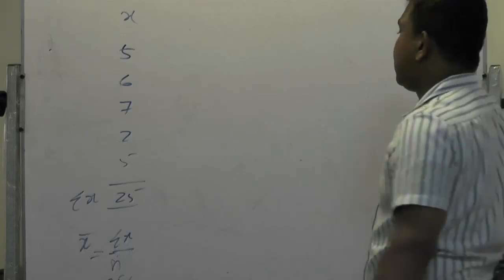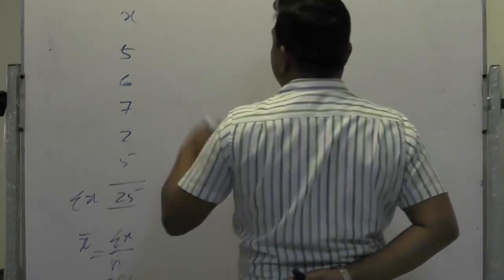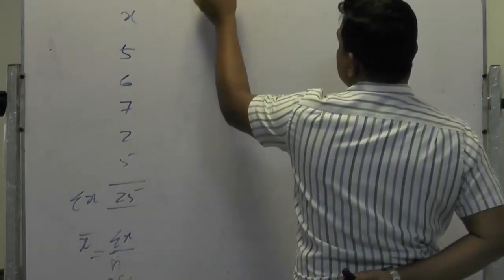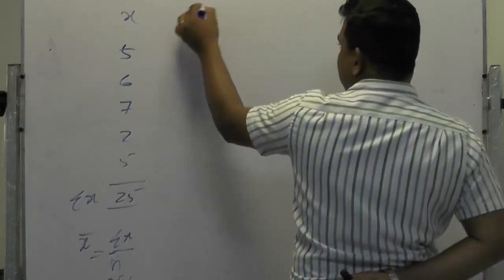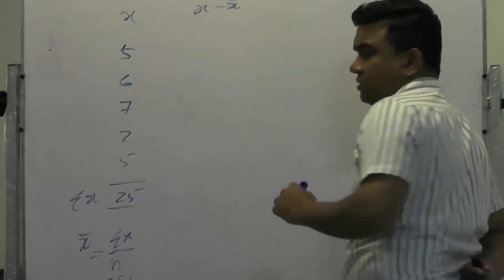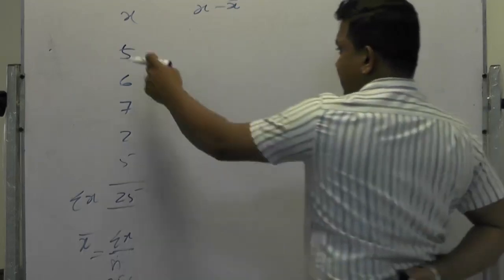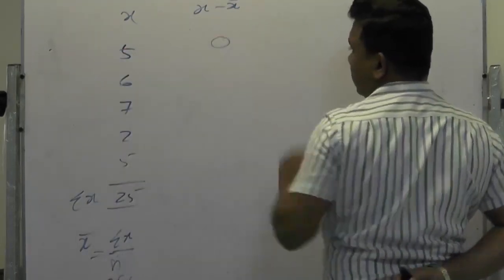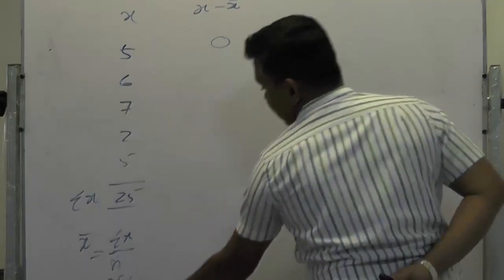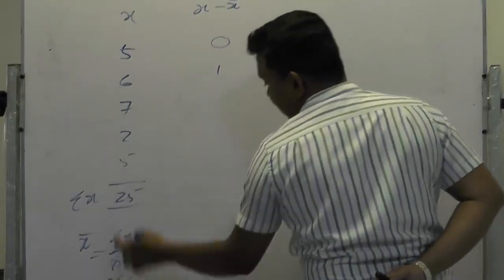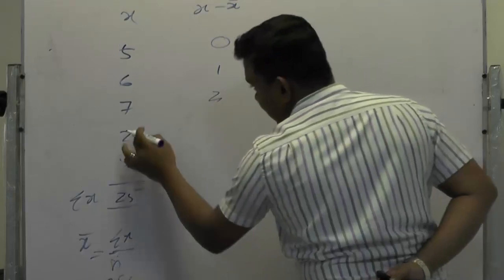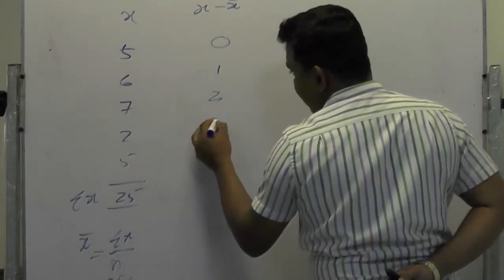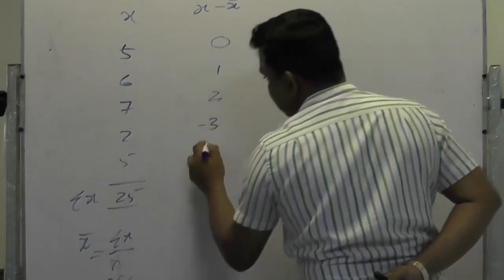Clear? Now if you want to calculate the variance, it is sigma of x minus x bar. Now this is x, this is x bar, therefore x minus x bar is 0, then 1, then 2, then minus 3, then 0.